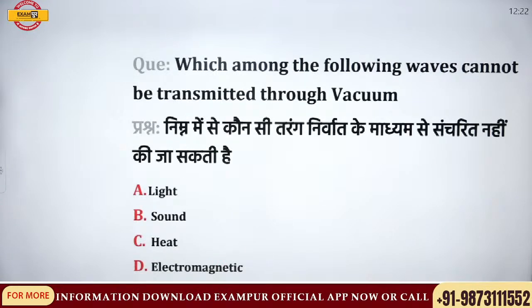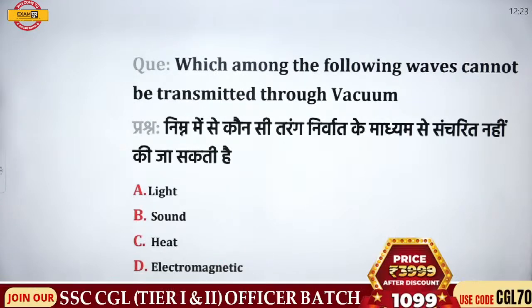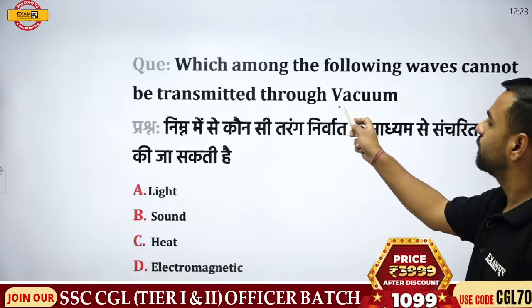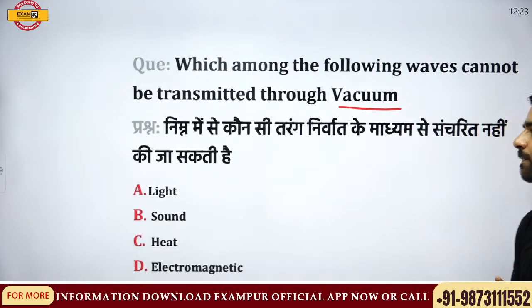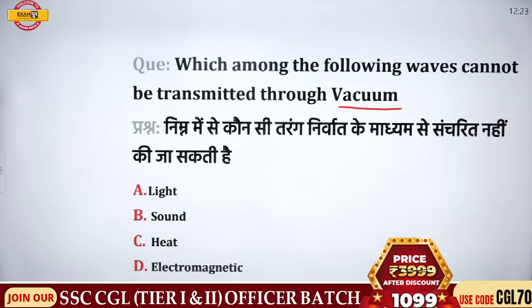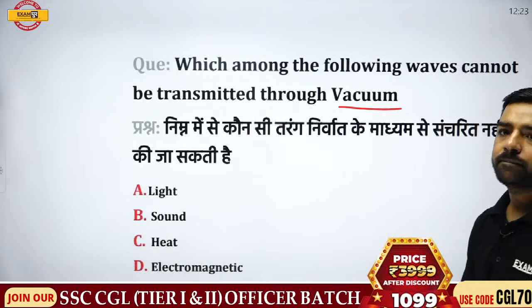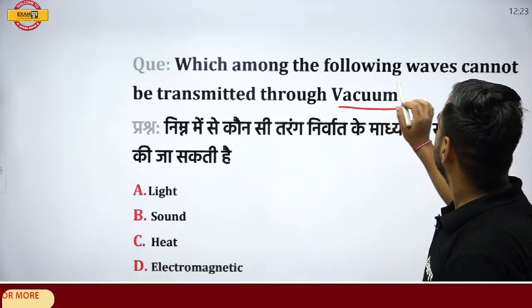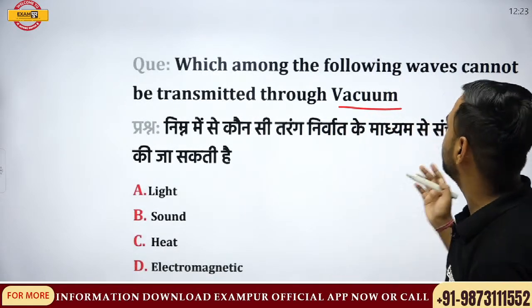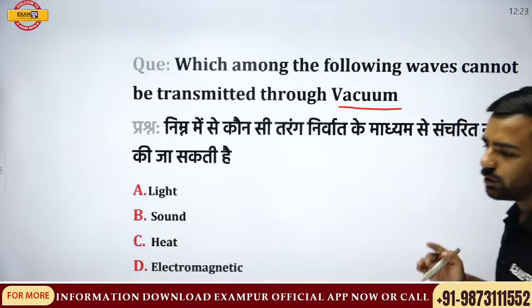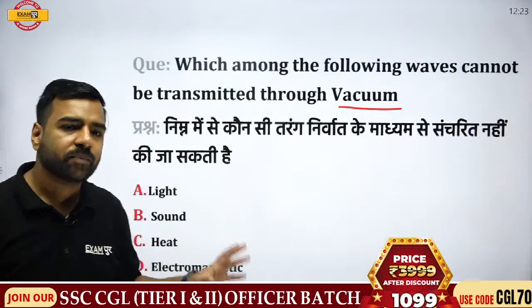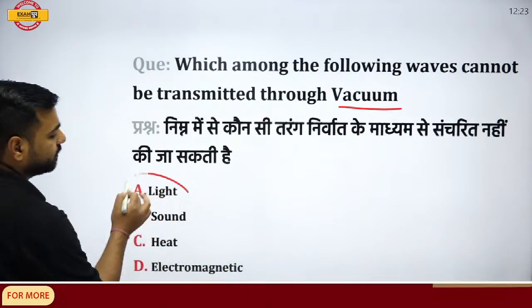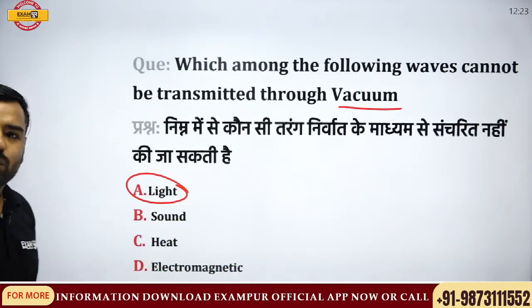Next question is, which among the following waves cannot be transmitted through the vacuum? Is it light, sound, heat or electromagnetic? What is the correct answer? Since we are talking about waves which cannot be transmitted through the vacuum, this means they actually require a medium. Let's have a look. If I talk about light, does light require a medium or not?